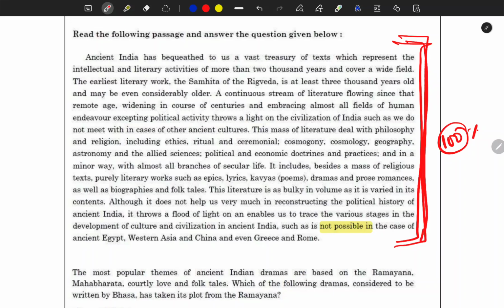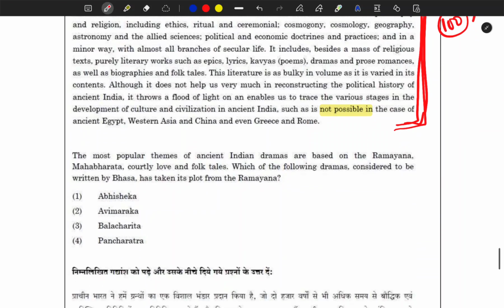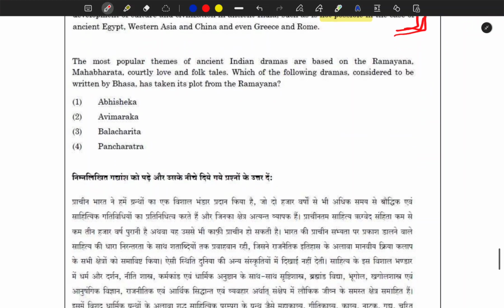It is an unseen passage, meaning you have not seen it, and it can have some factual details or not, depending on the nature of the passage. But the question which follows will obviously be from history only.